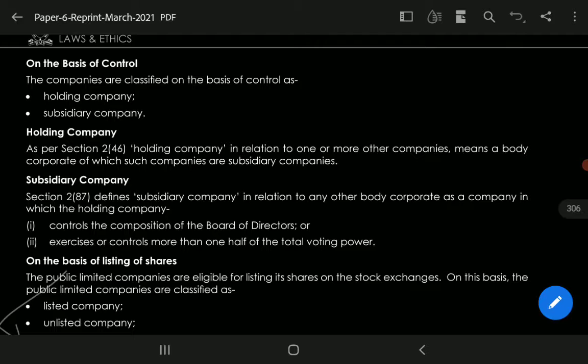Section 2 clause 87 defines subsidiary company in relation to any other body corporate as a company in which the holding company controls the composition of the board of directors or controls more than one half of the total voting power. So it is related with the holding company. In order to understand the holding company, we need to know what is the subsidiary company. It consists of 2 features: it controls the composition of board of directors or controls more than one half of the total voting power.